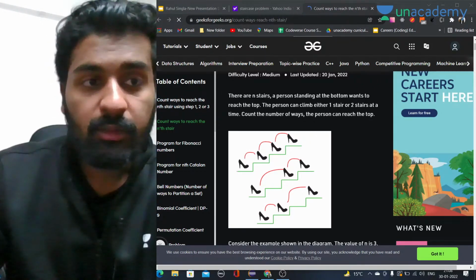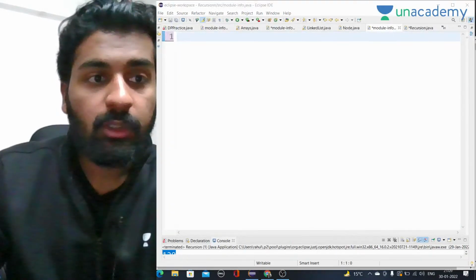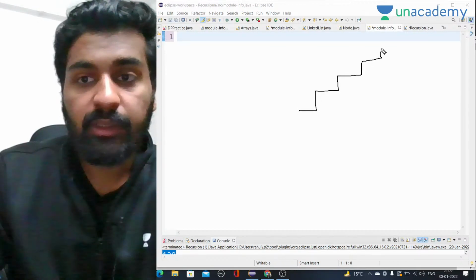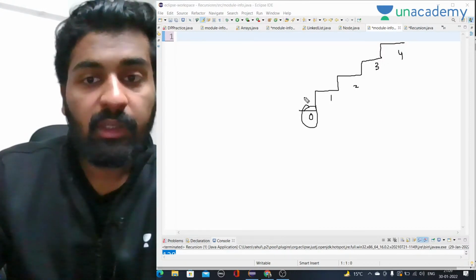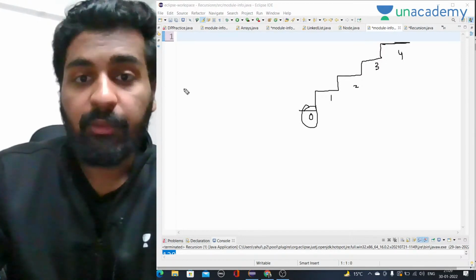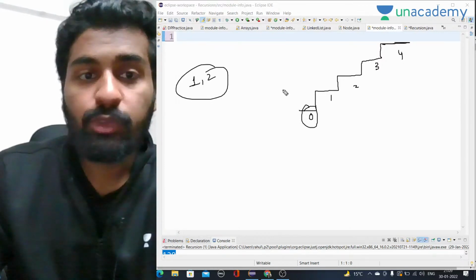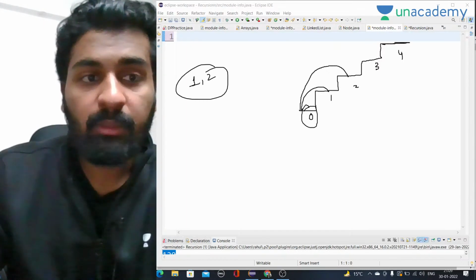Let me explain it again. Let's say this is the staircase that we have: 0, 1, 2, 3, 4. A person is starting from here and he has to reach the top. We have to find the number of ways he can do this when you can only take one step or two steps at a time. If you take one step, this is one way. And if you take two steps, you can directly take two steps as well. You have to find the number of ways.